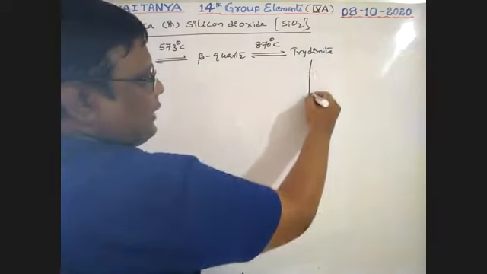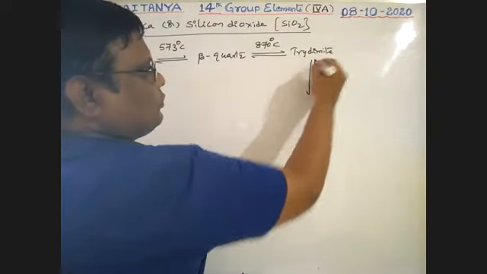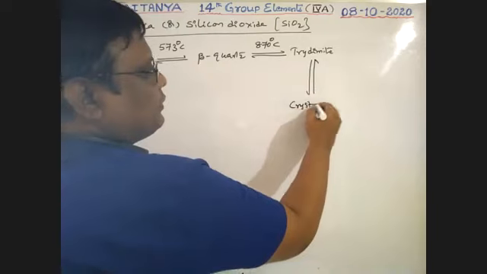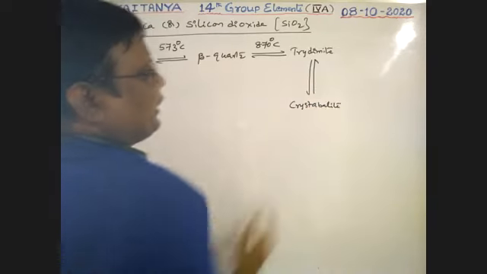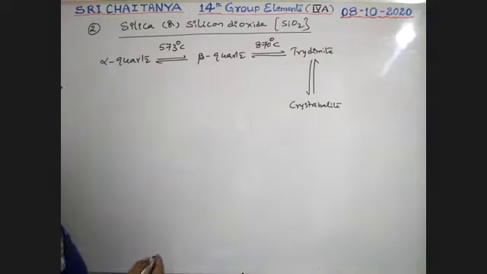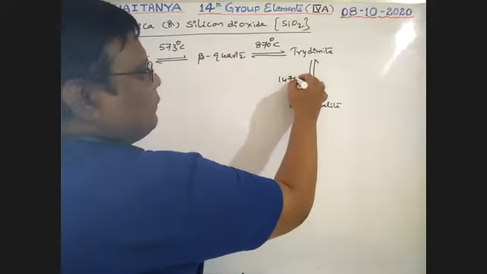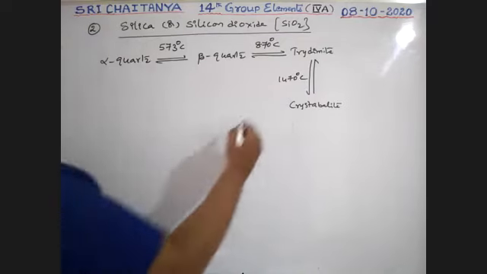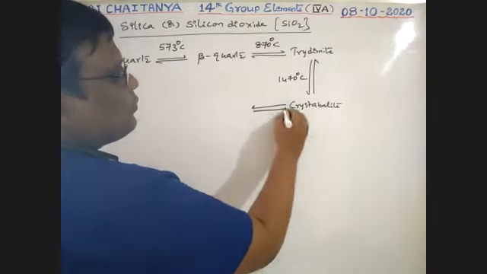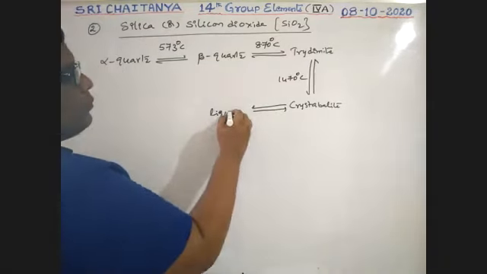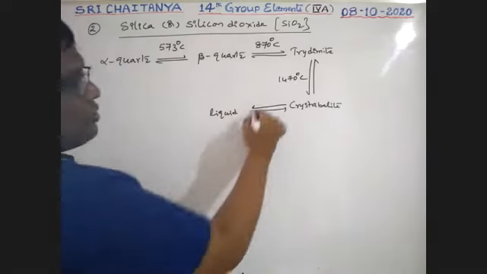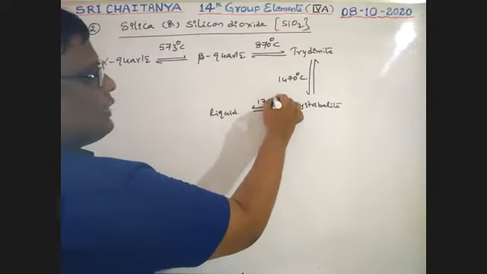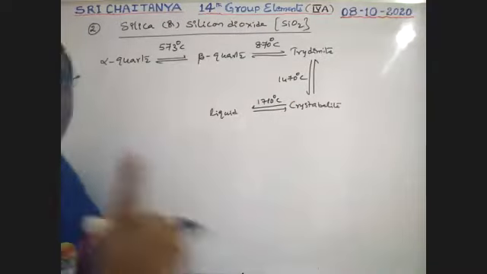Next, this tridymite is changed to cristobalite by heating at 1470 degrees centigrade, another form of the crystalline allotrope. Now it is changed to a liquid at about 1710 degrees centigrade. These temperatures are very, very important, boys.